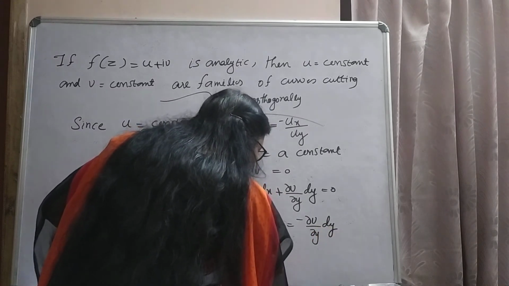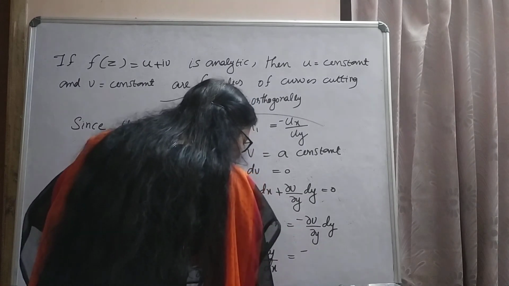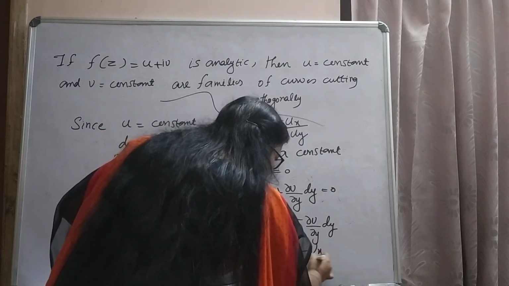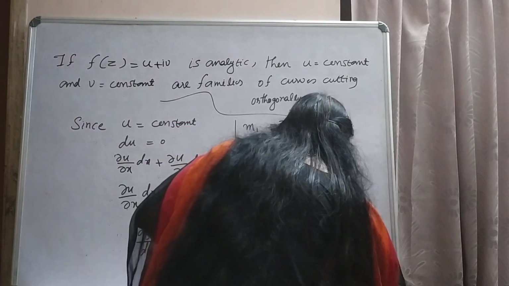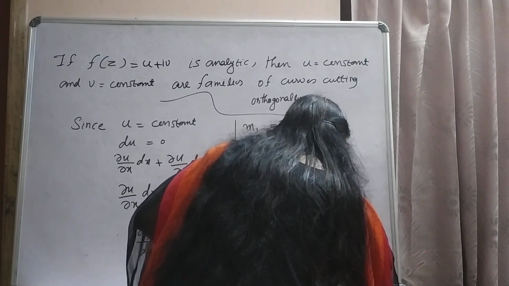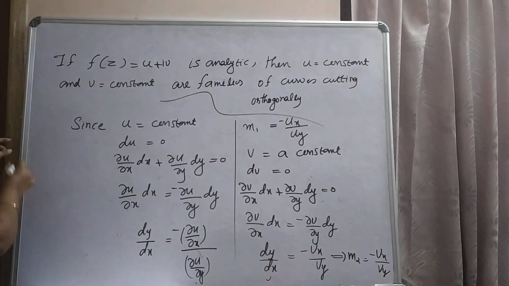From here, dy by dx equal to minus vx by vy, which is the slope m2. Slope m2 equal to minus vx by vy. Now we have to find the product m1 m2.